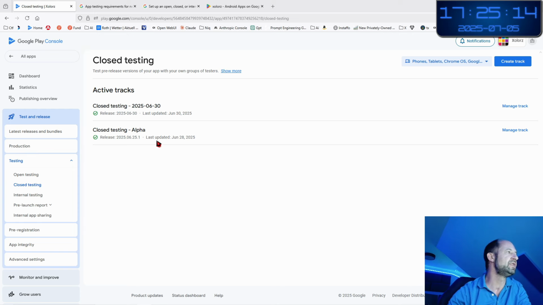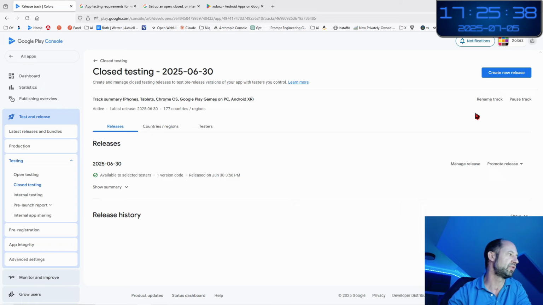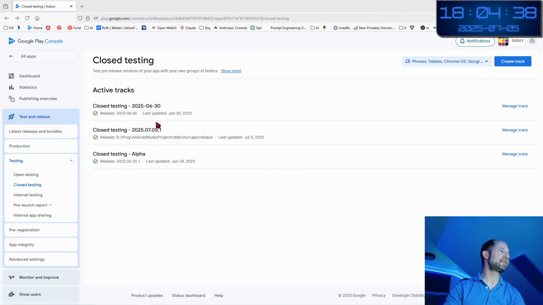And so what do they do? They decided to have a new nomenclature. This is not a version, this is a track. So you should create a track. If you want to make an update, and we are going to make an update now, you should create a new track. So this is a closed testing track. Let's review this manage track to see the current state. And the last track is now published. You see that the closed testing version 5 July has been created.